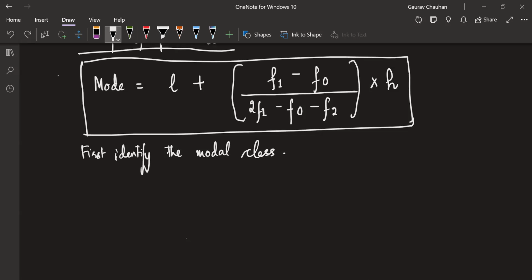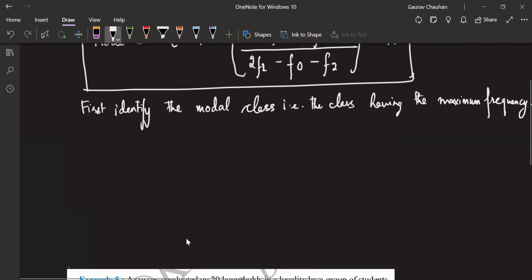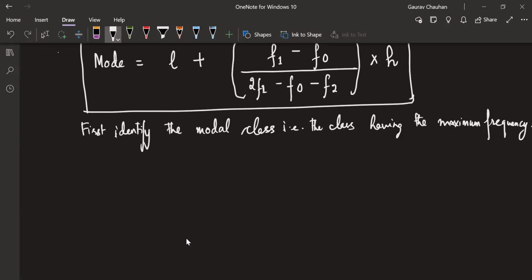Okay, you can write this down. Model class is the class having the maximum frequency. Now we don't have observational values, right? We don't have individual values. So we are choosing that class only which is having maximum frequency. But that's not the answer. The class here is 3 to 5, it may be 10 to 20. That's not my mode, right? That's a model class. Your mode is some value inside that class only. To find that value, we use this formula.